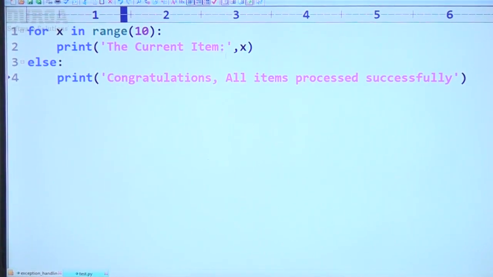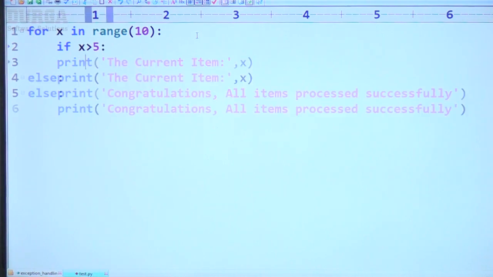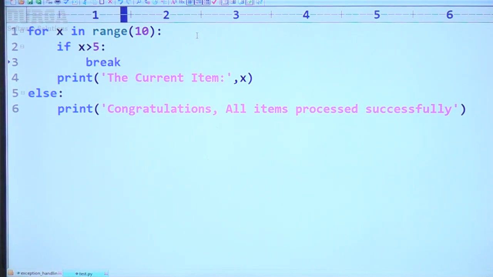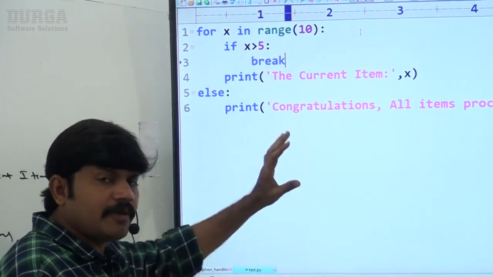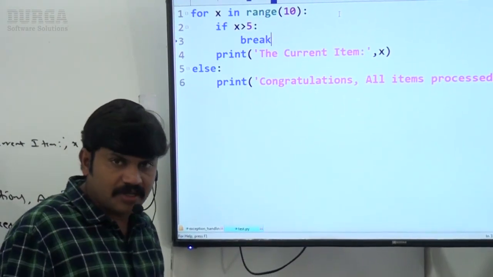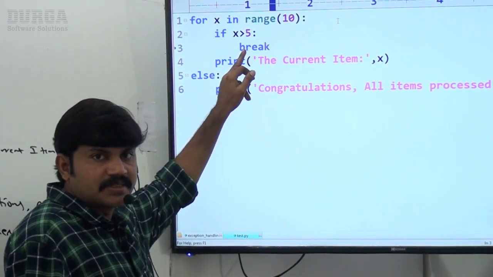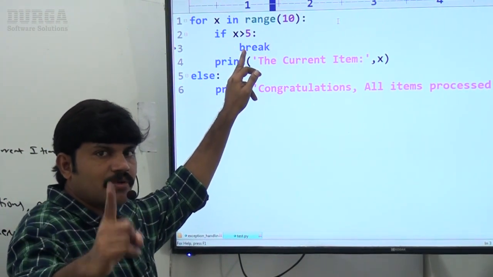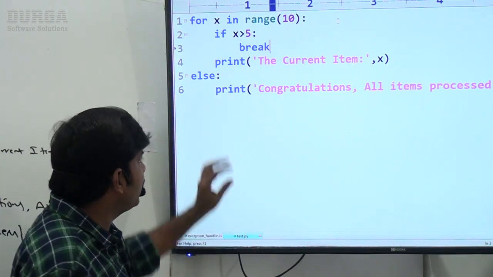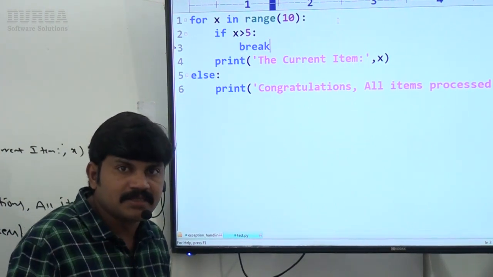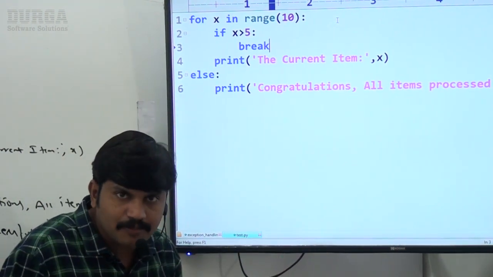Sir, now here I'm taking if x greater than 5. If x value is greater than 5, then break, sir. So if x is 0, 1, 2, 3, 4, 5, the break statement is not going to execute. Whenever x is 6, break is going to execute. If the loop encountered a break statement, then else is not going to execute. So in this case, the else part won't be executed because the loop encountered a break statement, right? Are you in the position to understand?